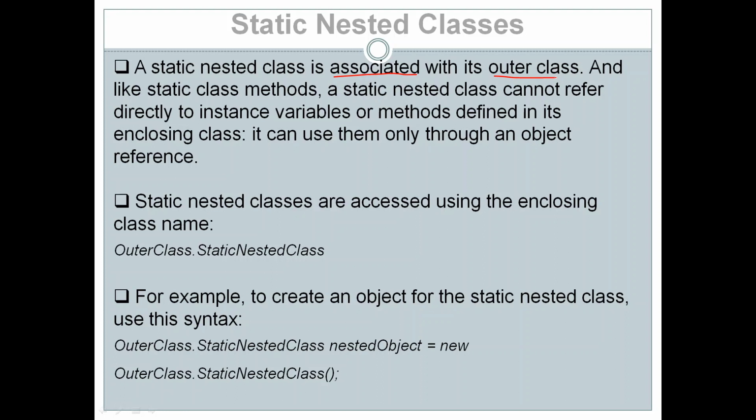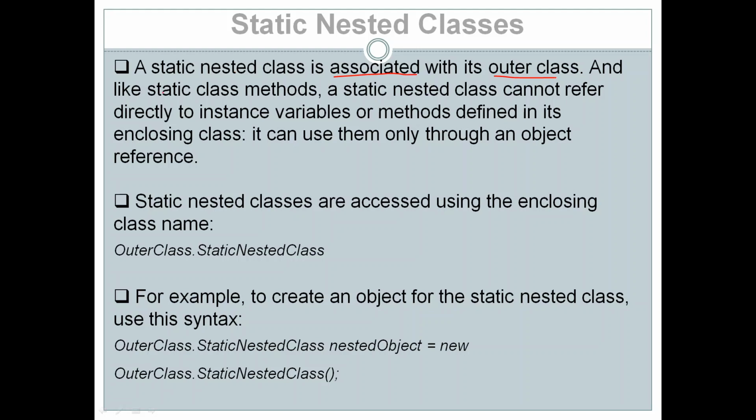Like we have studied about static variables and static methods, which are associated with the class, not with the object, in the same way static nested classes are also associated with the outer class. It is not associated with the object of the class.